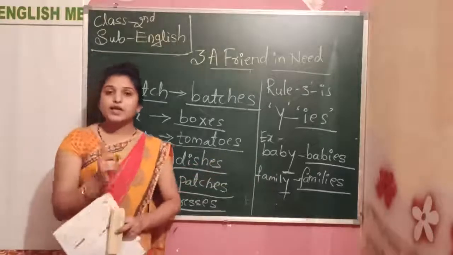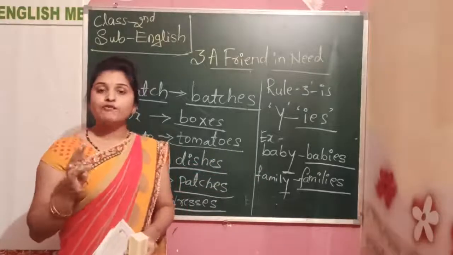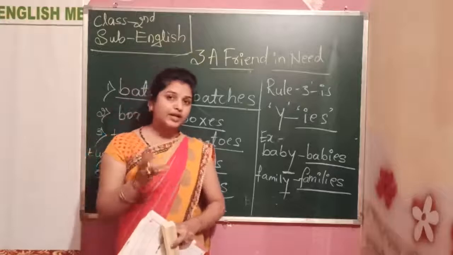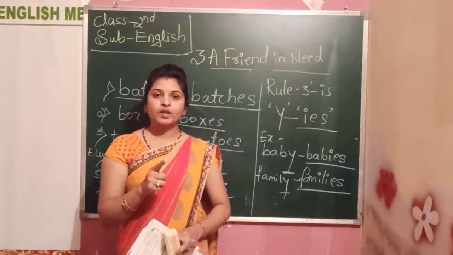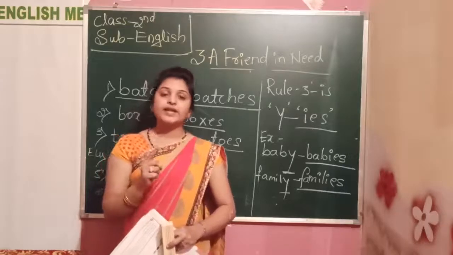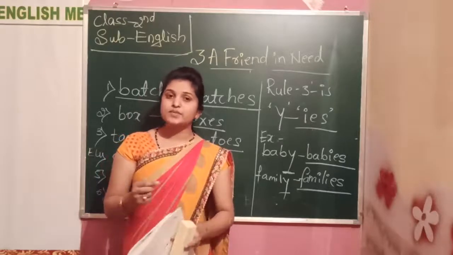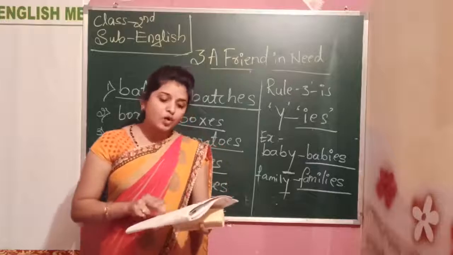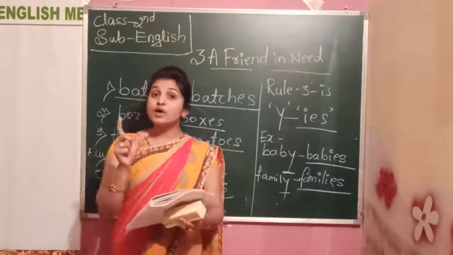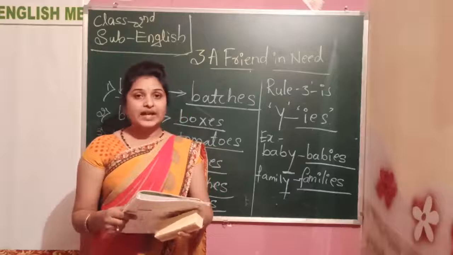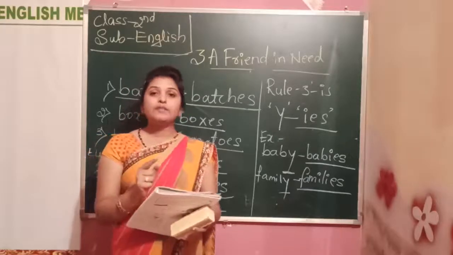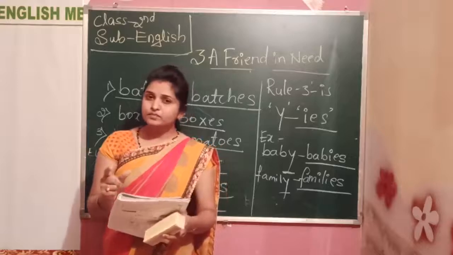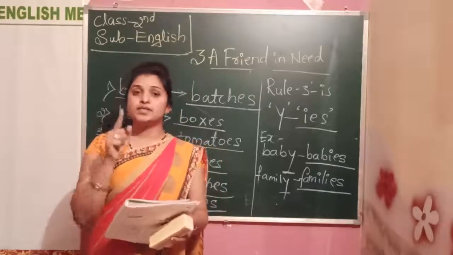See children, keep it in mind that in the plural form we got 3 rules. The first rule is adding the S. For every word adding the S makes it plural. And rule 2 is for words that end with double S, X, SH, CH or O. That time you need to add ES.